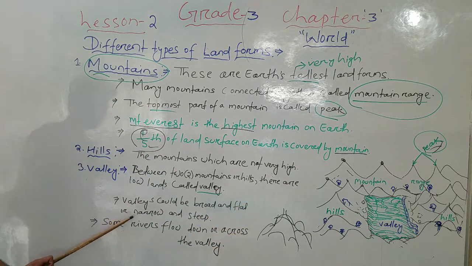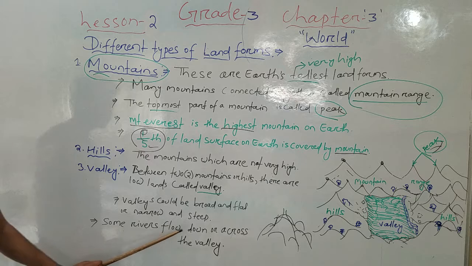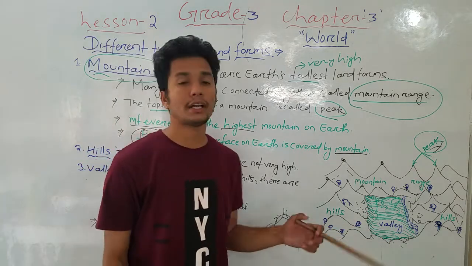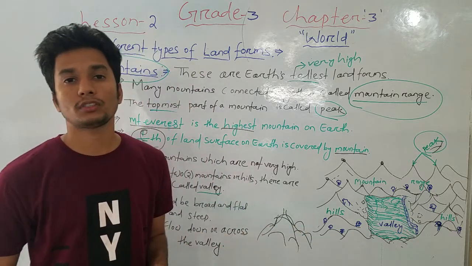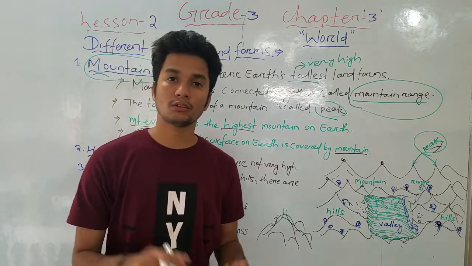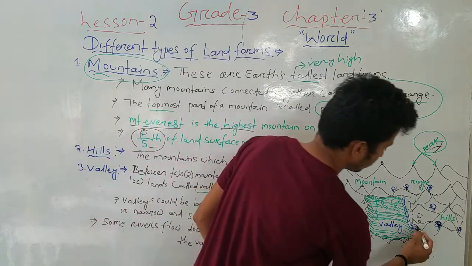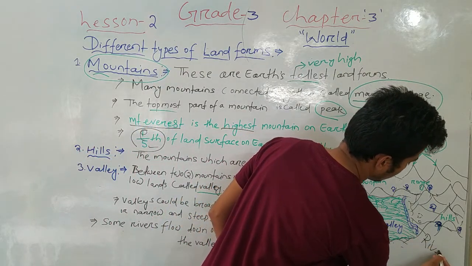Some rivers flow down or across the valley. Down or across the valley means some of the rivers will flow across or down the valley. See here, this is the river, these are the rivers, students.